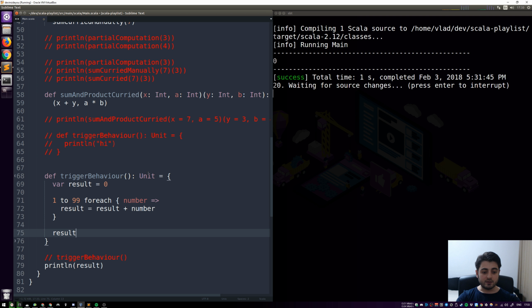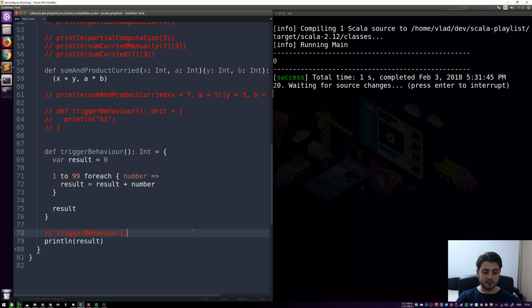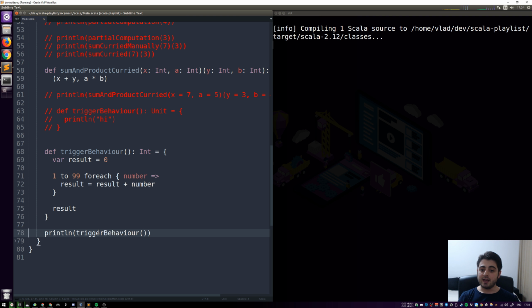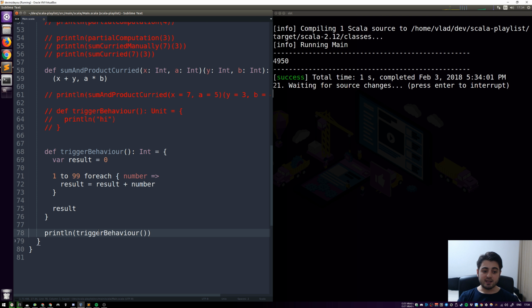Now the type is going to become an int. So now we're going to trigger the behavior, but it's actually not being triggered anymore. It just produces the result, so we're just going to put it over here. The result should be exactly the same, but now the trigger behavior function is referentially transparent, even though it sort of modifies some state.